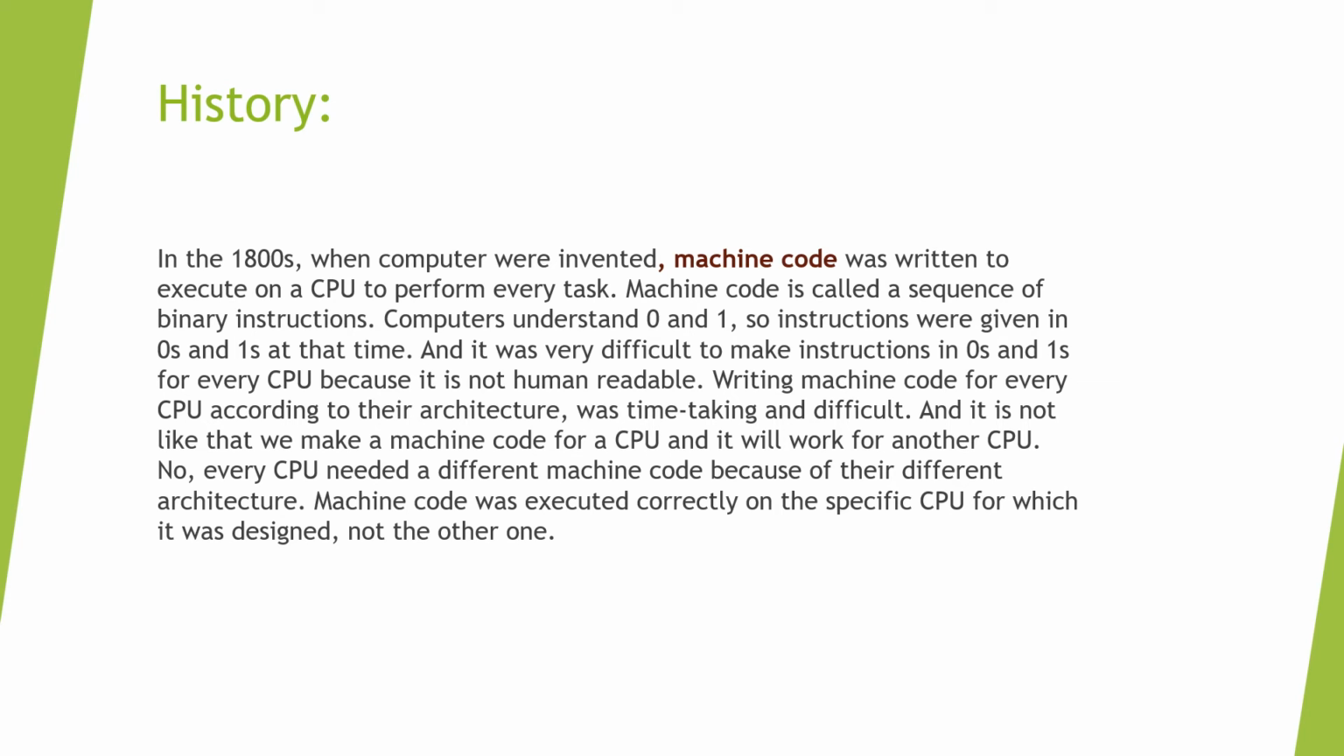And it is not like that we make a machine code for a CPU and it will work for another CPU. That's not so. Every CPU needed a different machine code because of their different architecture. Machine code was executed correctly on a specific CPU for which it was designed, not the other one.